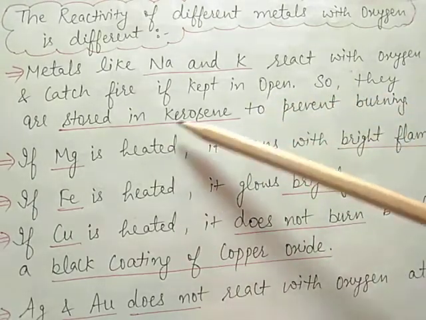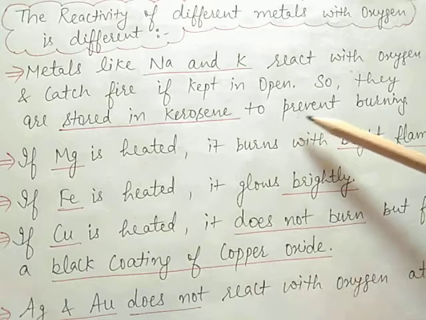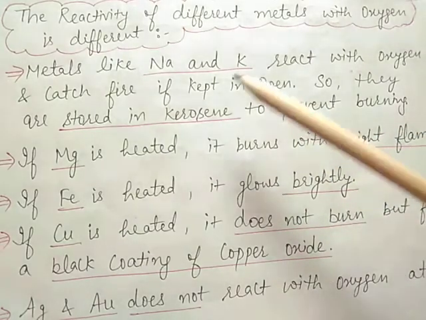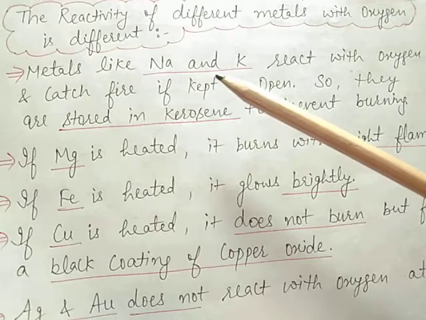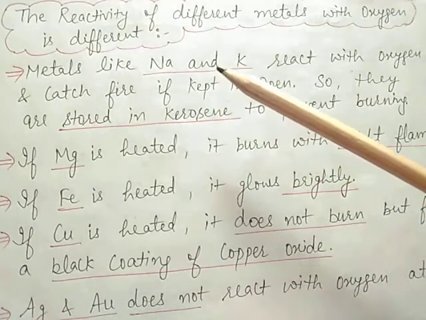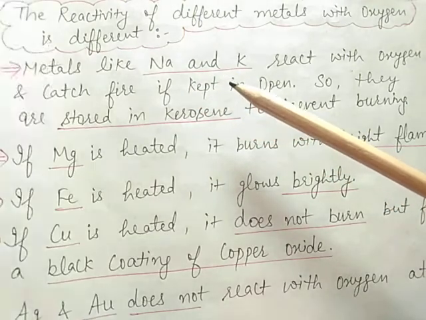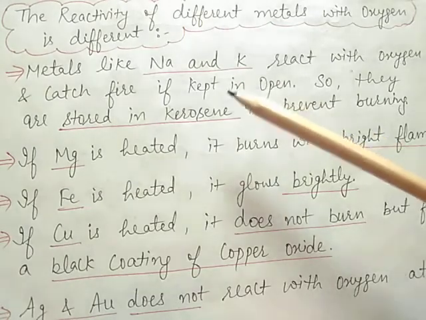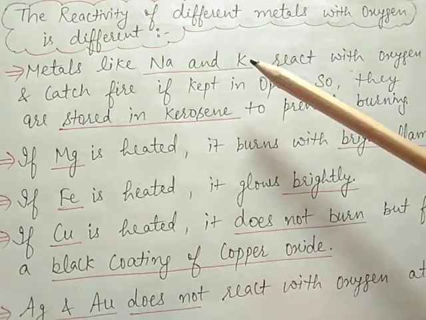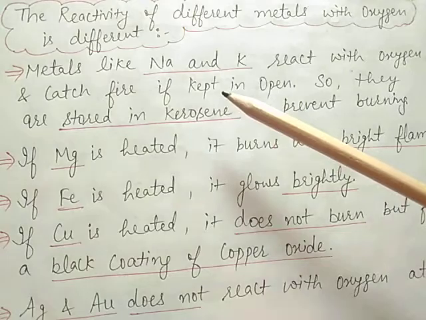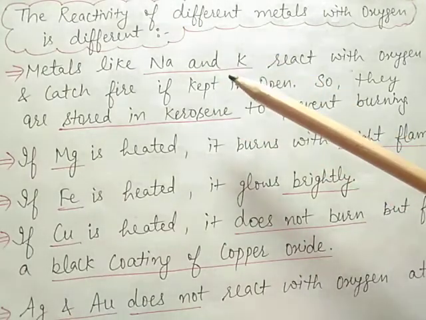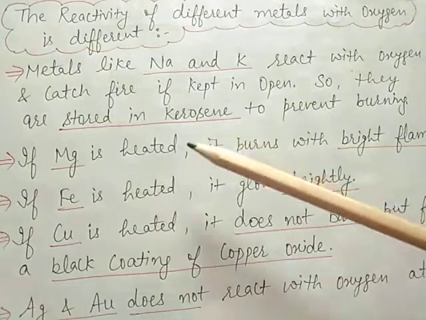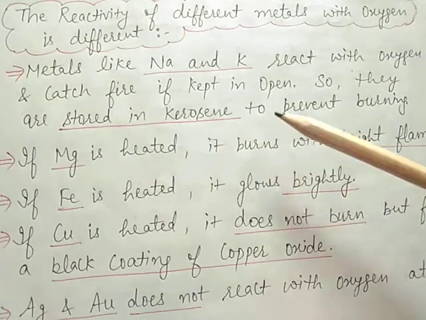So they are stored in kerosene to prevent burning, because both metals, sodium and potassium, are the most reactive metals, so they can easily react, and heat is evolved in this reaction. They catch fire easily, so they are kept in kerosene oil.